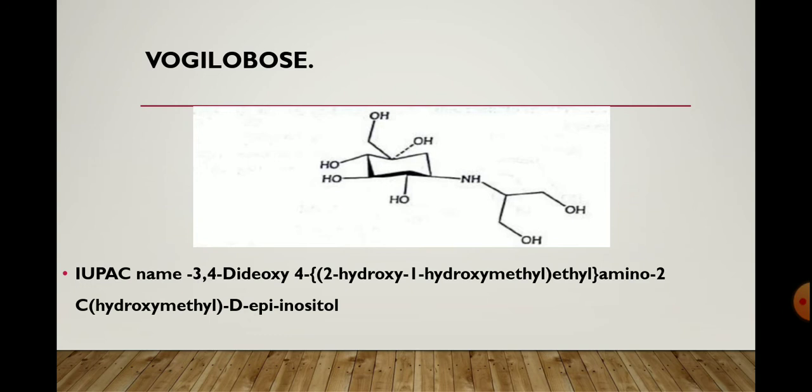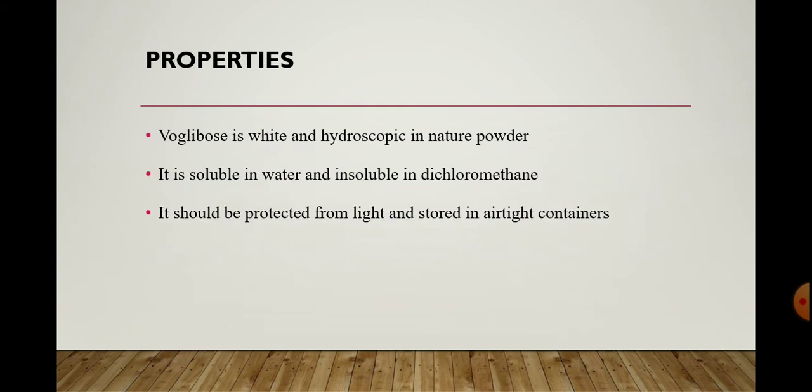Next drug is Voglibose. So this is the structure of Voglibose, which is used as a glucosidase inhibitor in the treatment of diabetes. The properties of Voglibose: it is a white, hygroscopic powder. It is soluble in water and insoluble in dichloromethane. It should be protected from light and stored in an airtight container. So these are the properties of Voglibose.